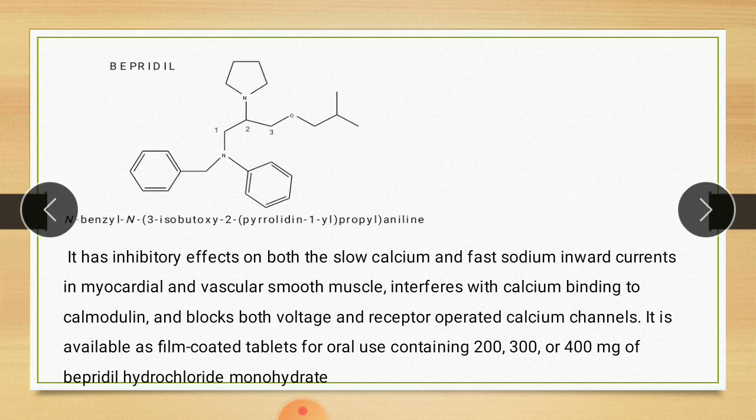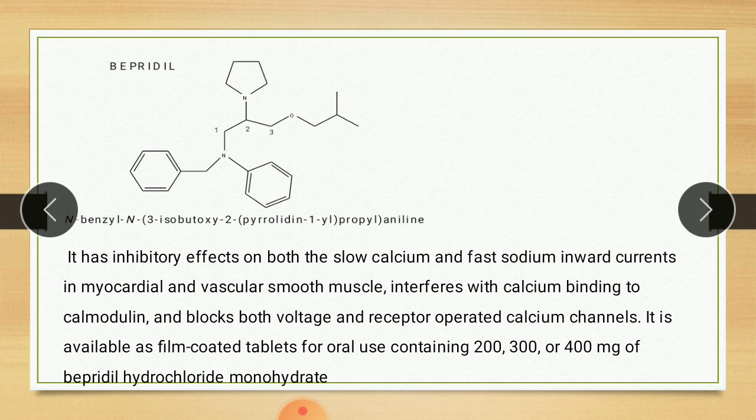Second, pyrrolidine. It is a saturated 5-member ring, pyrrolidine, 2-pyrrolidine, with 1-yl attachment on the 1 position. Then this 3 carbon propyl, and this one is aniline. So it is a total aniline. So IUPAC name: N-benzyl, N-3-isobutoxy, 2-pyrrolidin-1-yl propyl aniline.